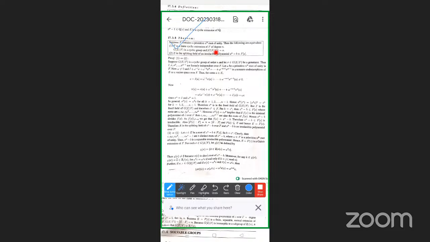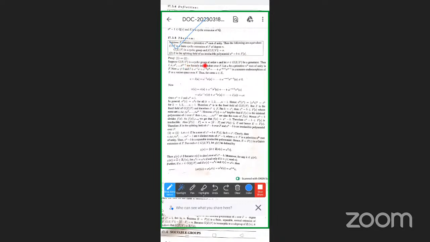So we have to show that E is the splitting field of an irreducible polynomial x^n - b, where b belongs to F. Our assumption is that the first condition is true. We have to verify the second condition. Proof: suppose G(E/F) is a cyclic group.